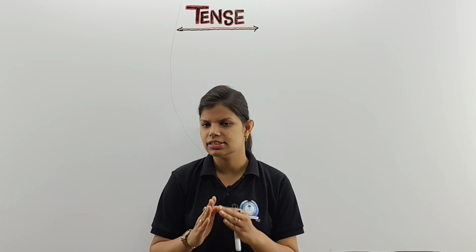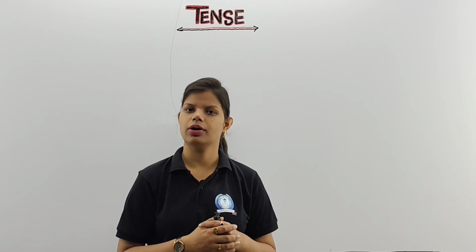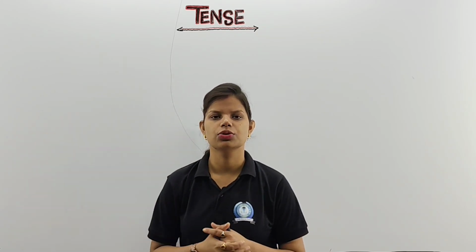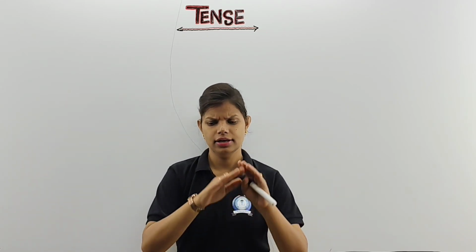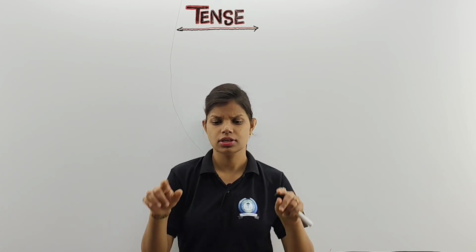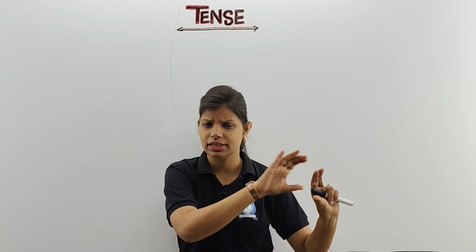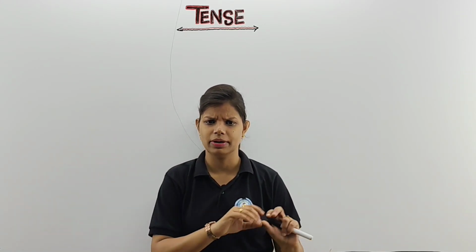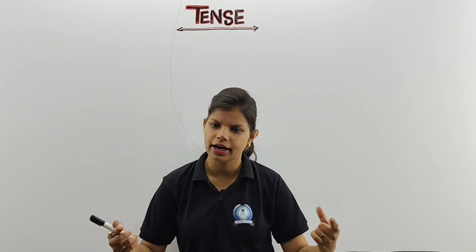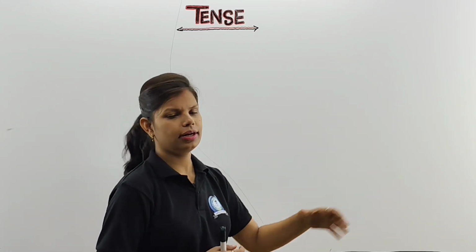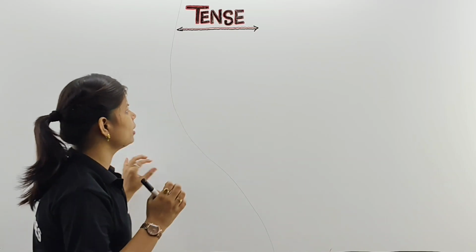Clear, no? So tense is just about what? It is going to tell you about the timing. Kal, where you are going to decide about the way of representation of time. So first of all, before moving to this, let's write a few definitions, and then in this video I will tell you briefly what types of tense we have, how many parts present tense has, how many parts past tense has, as well as how many parts future tense has. Clear, no? That you will recall again and again. Afterwards we will go with brief discussions and the rules on the other parts of the tense. Clear? So let's start first with the definition of tense.